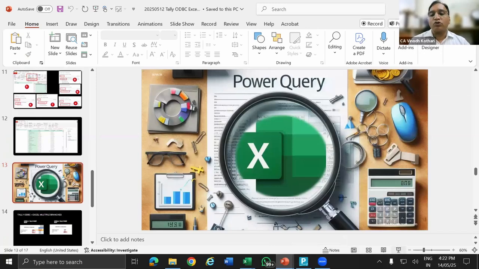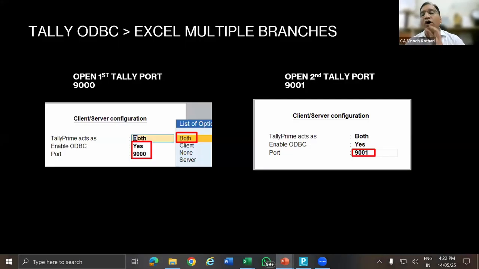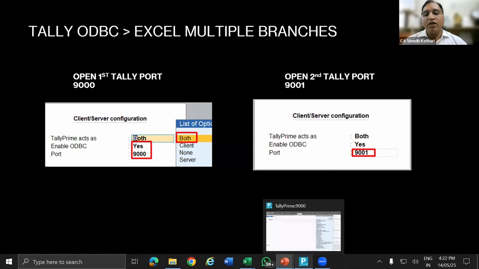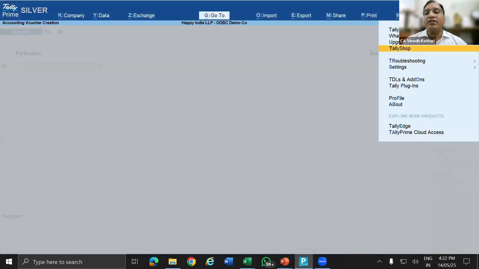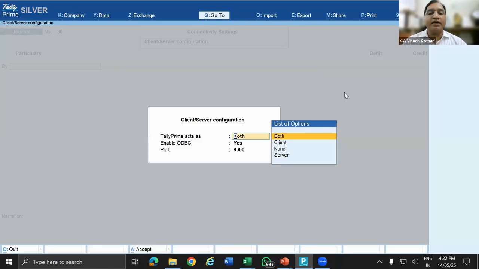One last part is the port code that we were discussing. If there are 2 or 3 branches, how do you consolidate the financial statement? The link lies in this port code. Now I have opened one company. In that company, I'll go to F1, select Settings and Connectivity, and here the value is 9,000.